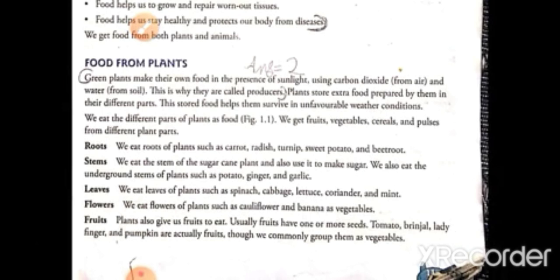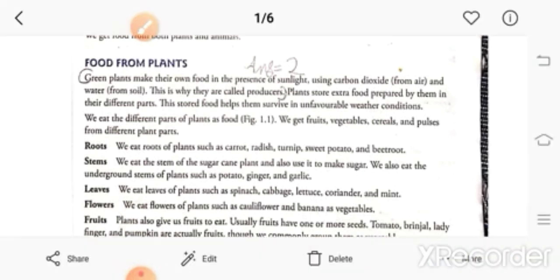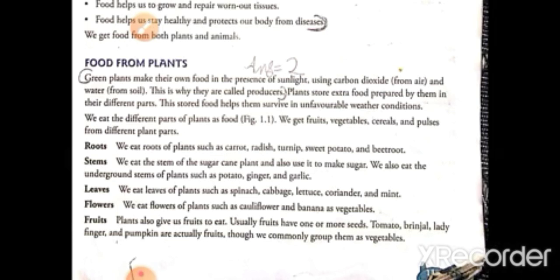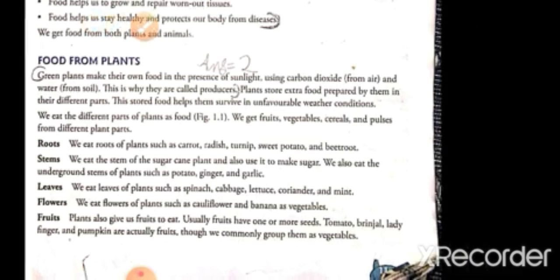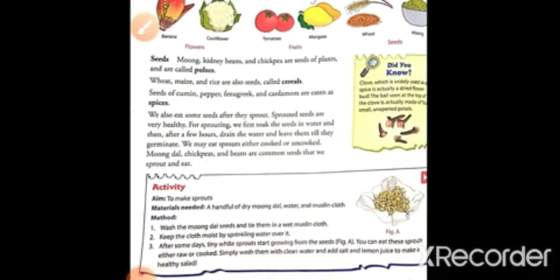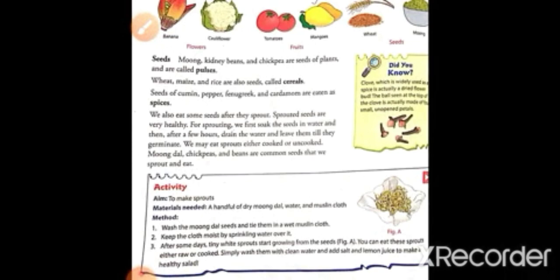For roots, sweet potato and beetroot. For stem, potato and ginger. Leaves, spinach and cabbage. Flower, cauliflower and banana. Fruit, tomato and brinjal. And seed, moong and kidney beans.